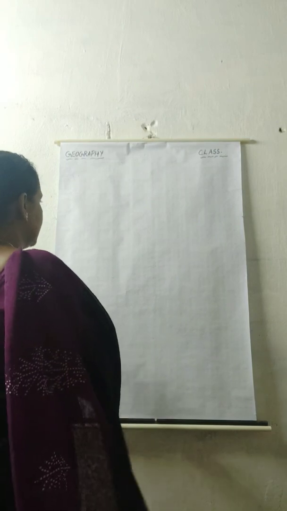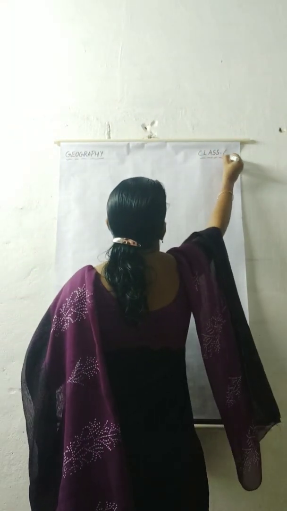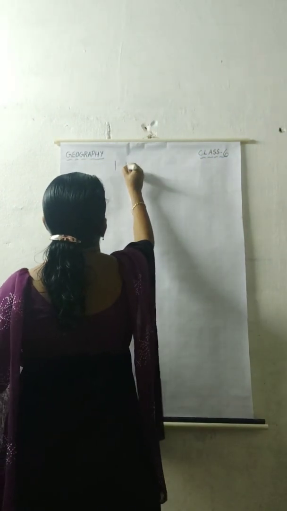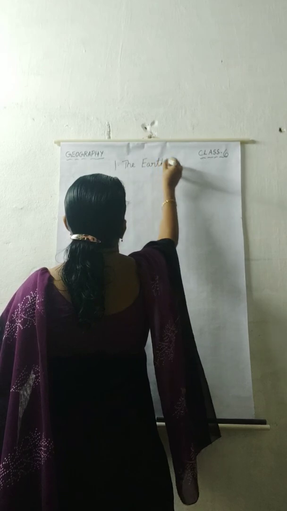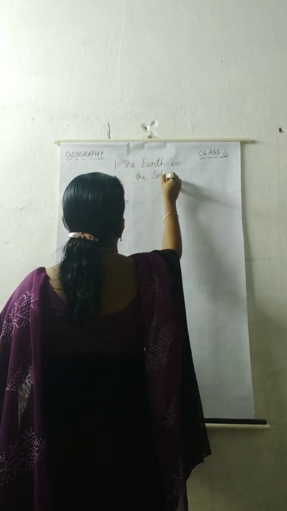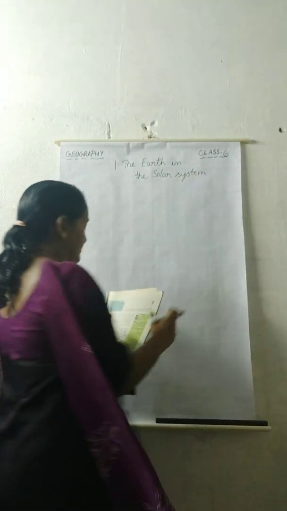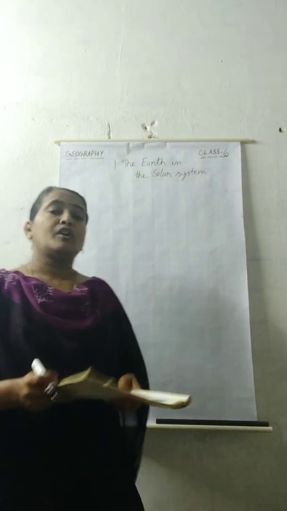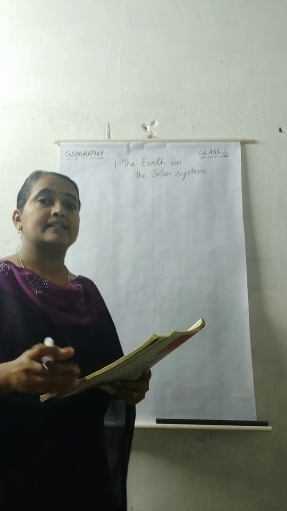The Earth in the Solar System. Class 6 Geography, first chapter, The Earth in the Solar System. You know already, in the previous class, what the solar system is and what things consist of the solar system.